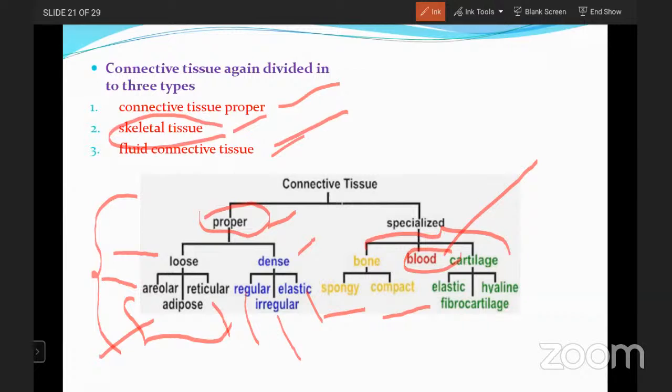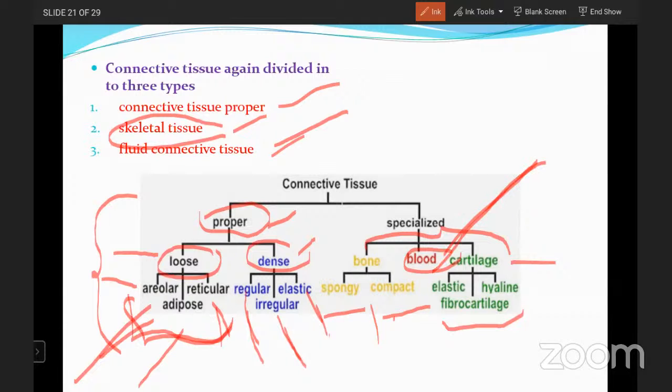First, connective tissue proper is again divided into loose connective tissue and dense connective tissue. Loose has three types: areolar, adipose, reticular. Dense connective tissue: regular, irregular, elastic. Coming to the skeletal: bone and cartilage, spongy and compact. Cartilage: elastic, hyaline, and fibrocartilage. These are the types of cartilage. And the fluid connective tissue is the blood. So all will be discussed in the connective tissue. And this is the classification of the connective tissue. Okay.